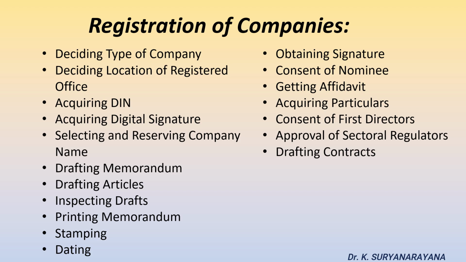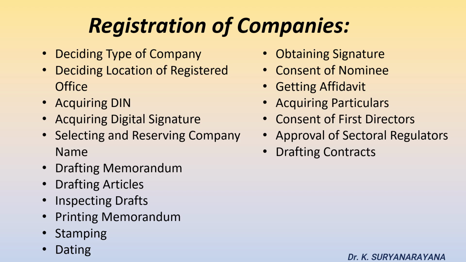Sixth step, drafting a memorandum. In Schedule 1 of the Companies Act 2013, Tables A, B, C, D and E comprise formats of a memorandum for different types of companies. By taking into consideration these tables, the promoter of the company along with his solicitor, company secretary and so on draft the memorandum of a company. The memorandum of a one-person company should contain the name of the nominee of the member to the memorandum with his prior permission in written form.